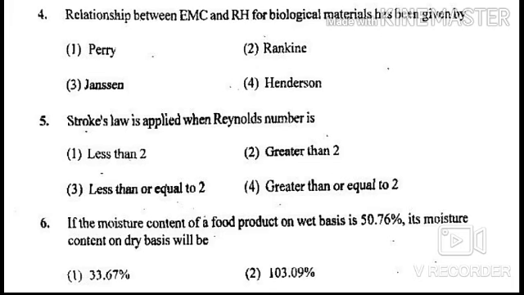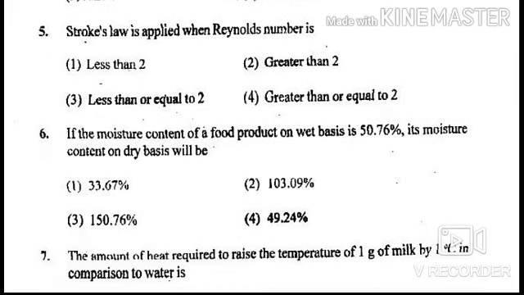Next question is, if the moisture content of a food product on wet basis is 50.76%, its moisture content on dry basis will be. Options are 33.67%, 103.09%, 150.76%, and 49.24%.